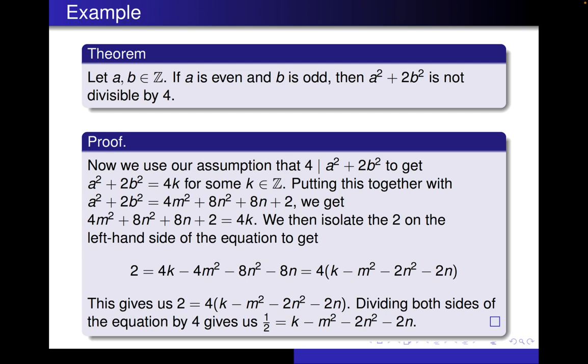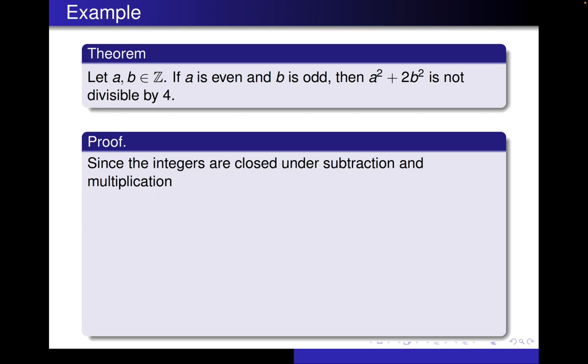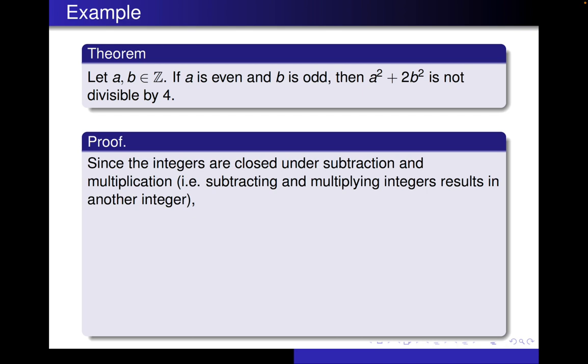And now we do the whole one-side-is-an-integer, one-side-is-not argument. But to prove the right-hand side is an integer, we have to use closure. Since the integers are closed under subtraction and multiplication, which means that if you subtract and multiply integers together, that results in another integer, it follows that k minus m squared minus 2n squared minus 2n is an integer.